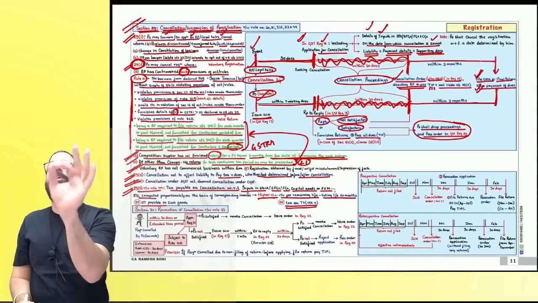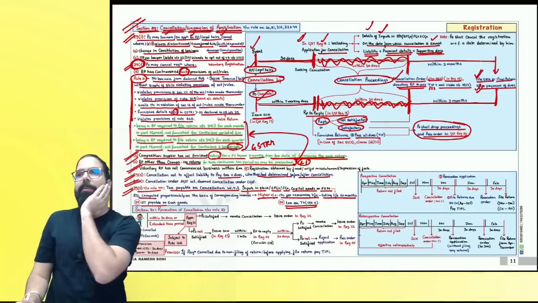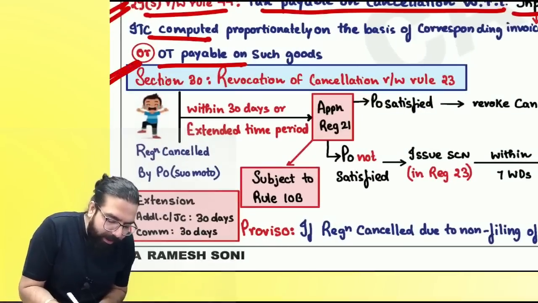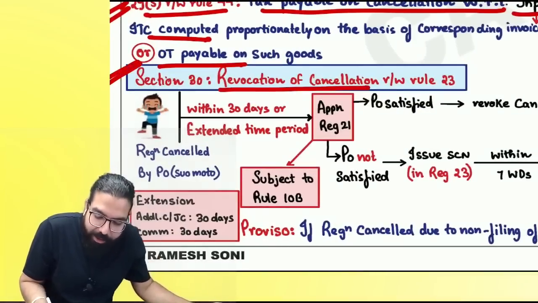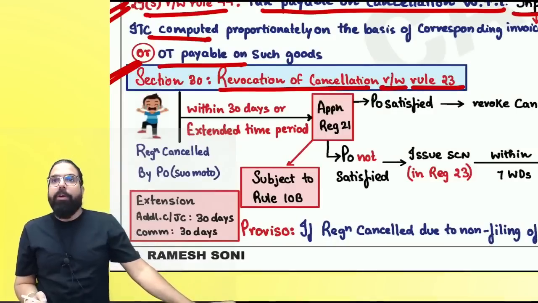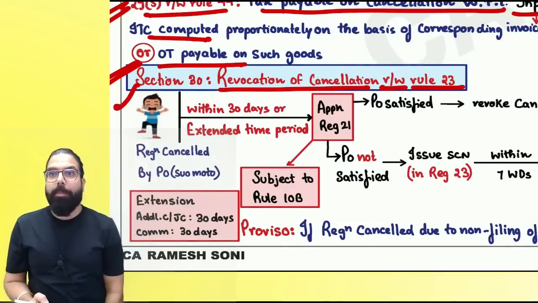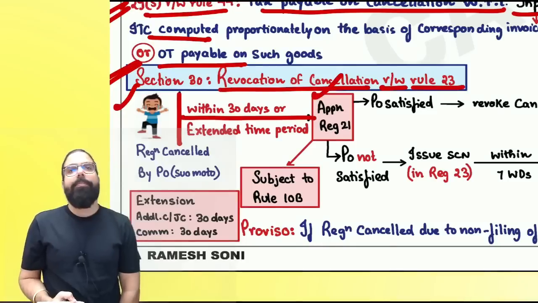Can we go ahead? Section 29, read with suspension, is very important for this attempt. Please be very careful. Now, the next one over here is section 30. Section 30 talks about revocation of cancellation, read with rule 23. Everyone, your registration is cancelled. What will you do? You will start crying. Correct or not? Government is telling, don't cry. Run, Baba, run. Within 30 days, apply for revocation.